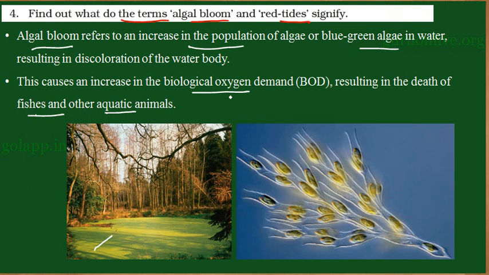Students, remember, biological oxygen demand increases not because of the increase in the algal population. When these algae die, they are decomposed by aerobic bacteria, which consume most of the oxygen present in the water. This leads to an insufficient supply of oxygen to the fishes and aquatic animals. That leads to the death of these organisms, and not the growth of the algae.